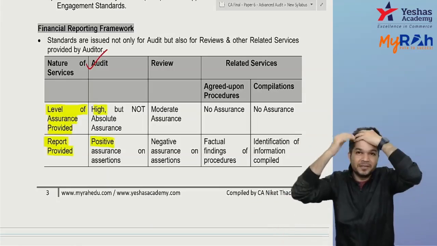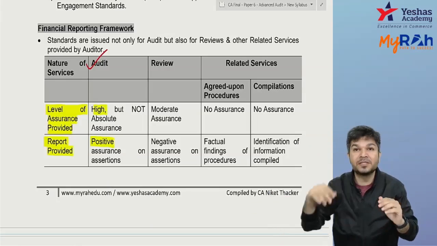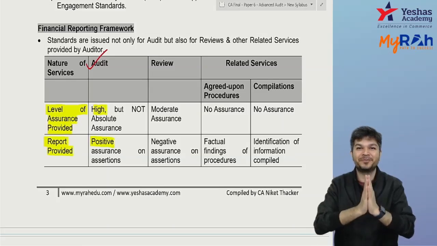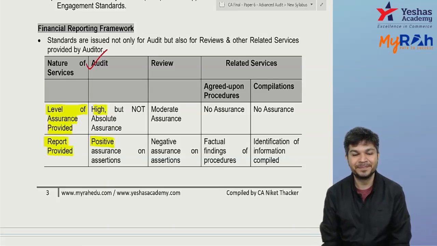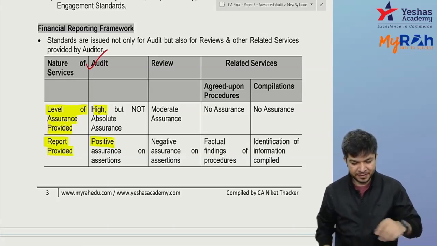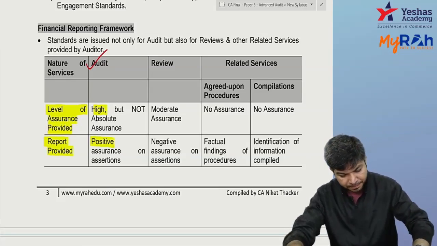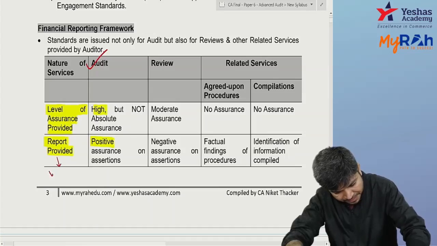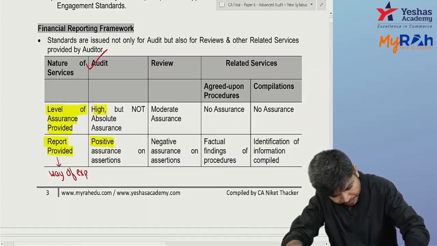But over here, the way of assurance is positive. I say the financial statements are showing a true and fair view. Is it clear? So the report provided is the way of expressing assurance. How do we express the assurance? Positively.